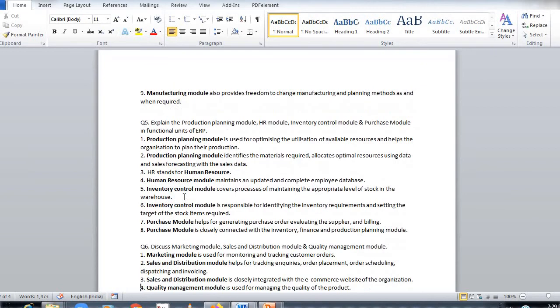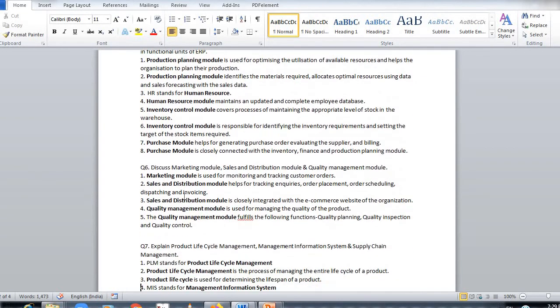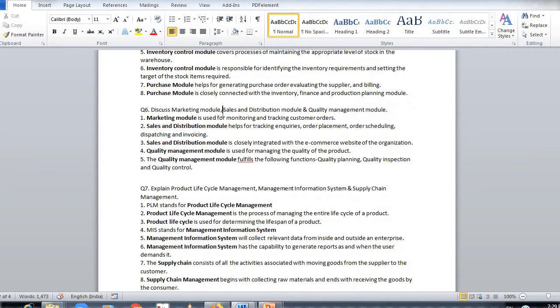Now another question. Discuss marketing module, sales and distribution module and quality management module. First, marketing module. What does the marketing module do? It is used for monitoring and tracking customer orders. Whatever order comes, it tracks and monitors. Now sales and distribution module.